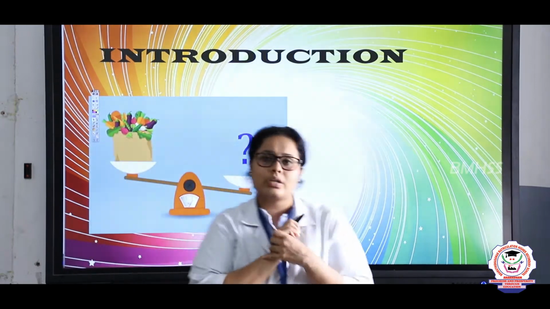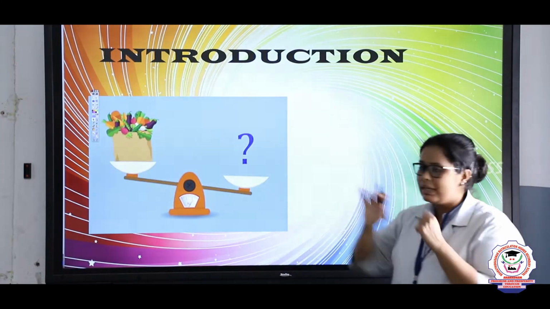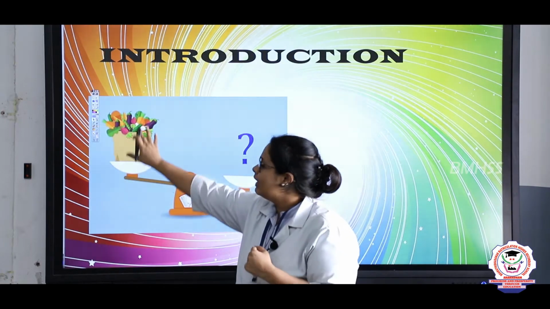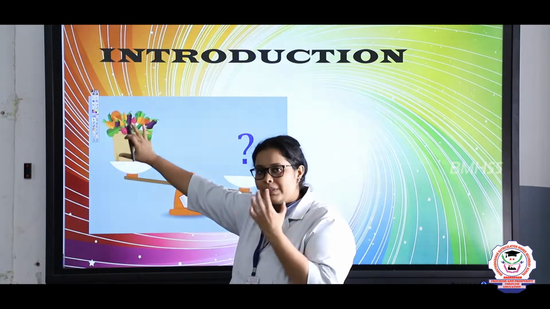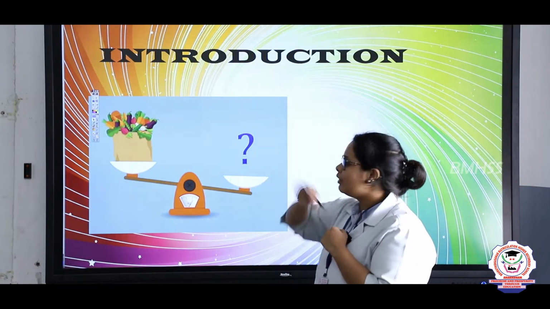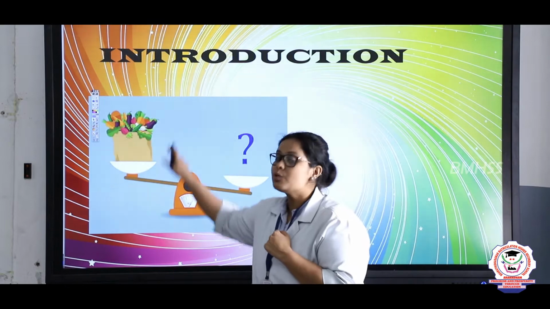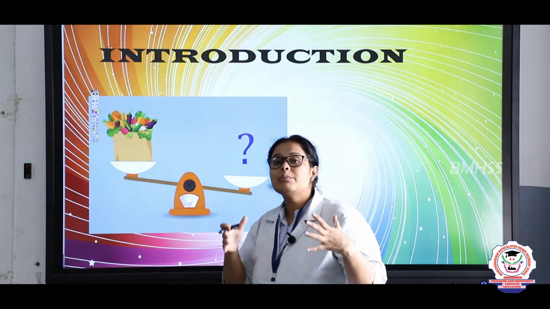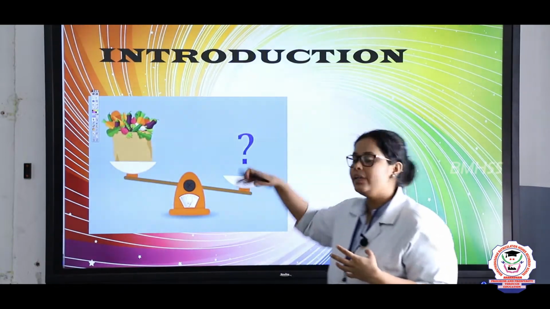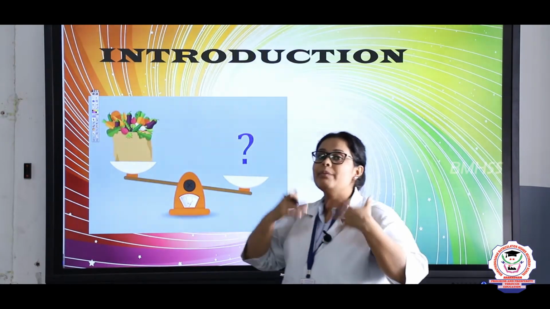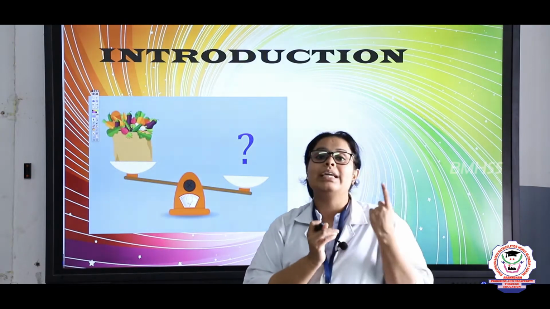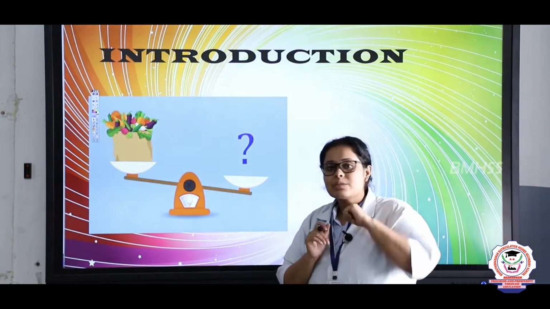So in the introduction, first, what can you see in this picture? Here there are some vegetables kept and the scale is tilted down. So what should you put here? To know how much weight this amount of vegetable has, you need to put some weight, only then can you measure how much vegetable is kept here. So for that we need measurements.